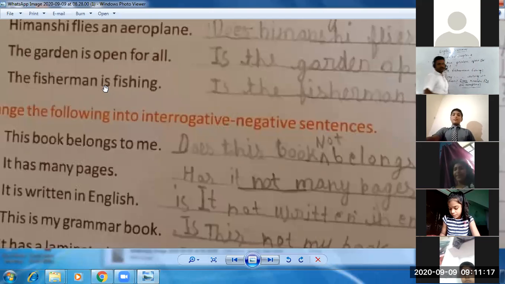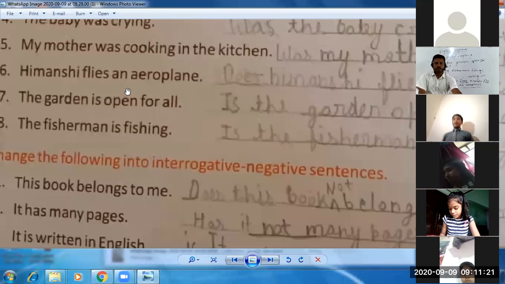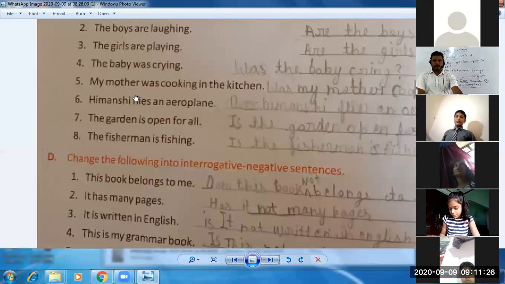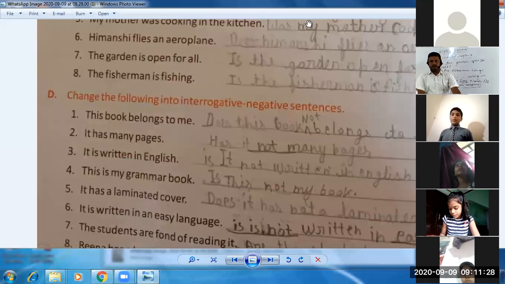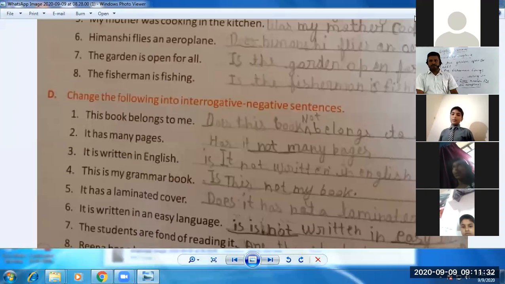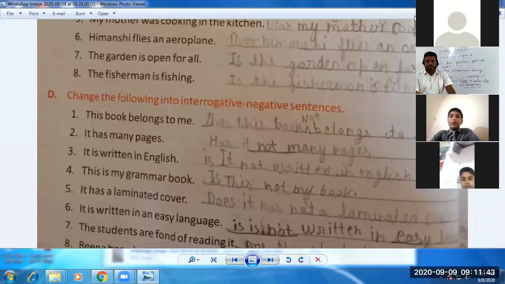So this exercise is also completed, students. I hope you understood it. So before moving to the next exercise, if there is any problem you ask, then we will start the next exercise. I am going to unmute you. Is there any problem? किसी को पूछना है?